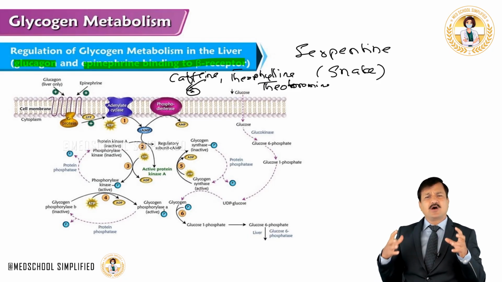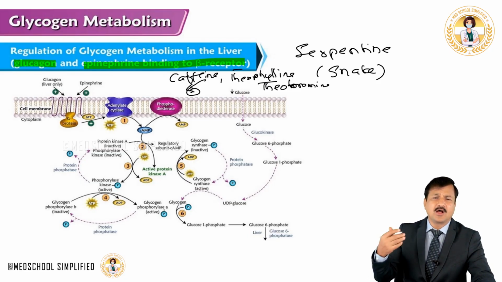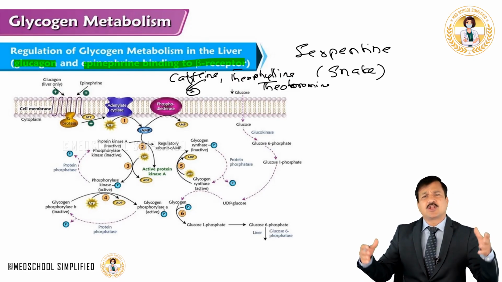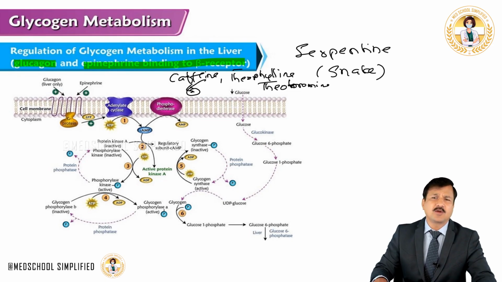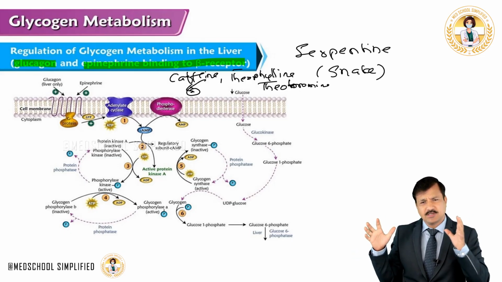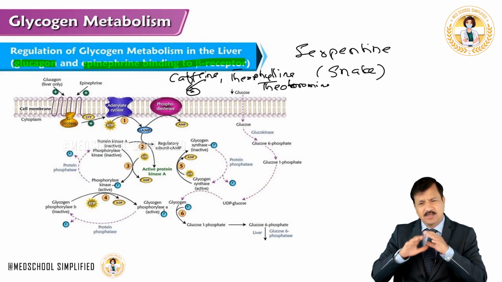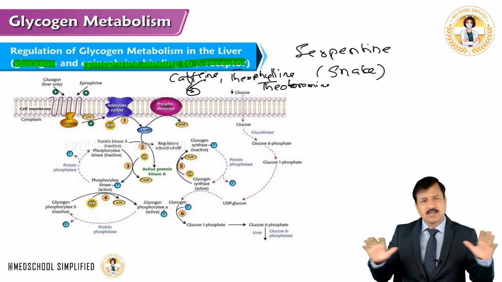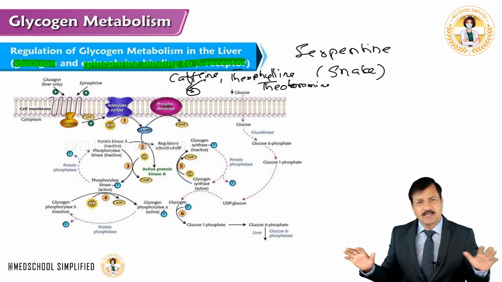And this is the reason why in a long distance run, or any sporting event which needs long endurance, something called carbohydrate loading is done 3 to 4 days prior to the event. So at least 4 days prior to the event, a person who is participating will exercise to the maximum so that glycogen degradation is completely done.